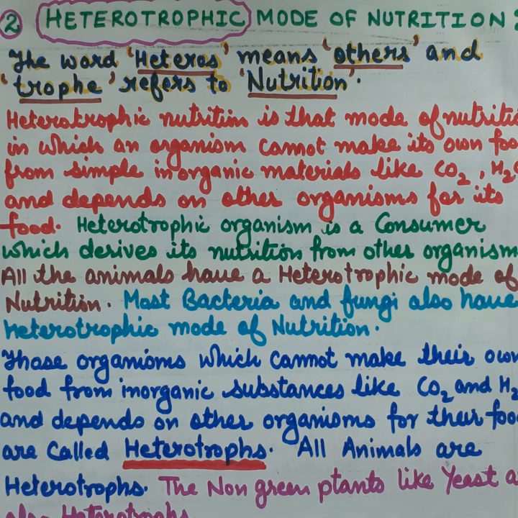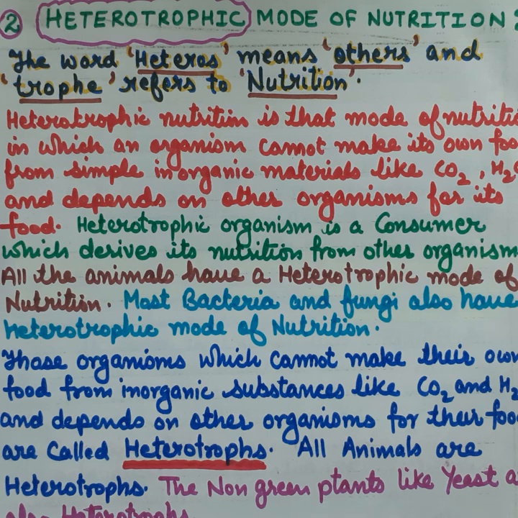This mode of nutrition is called heterotrophic nutrition.